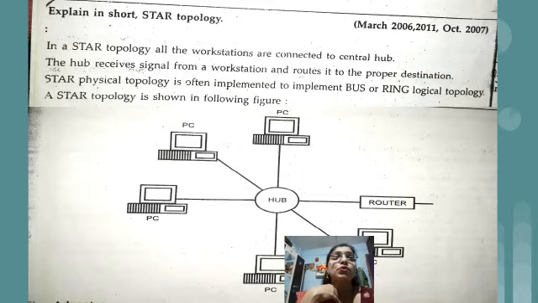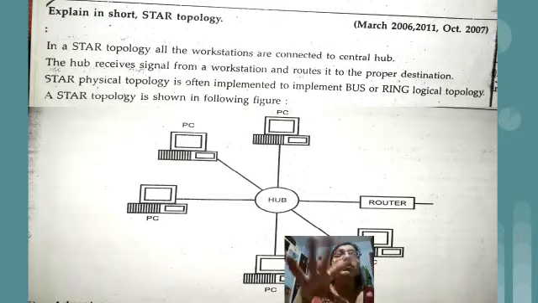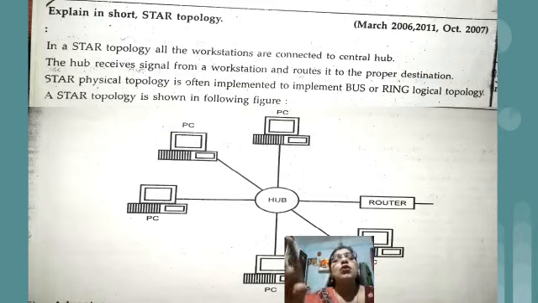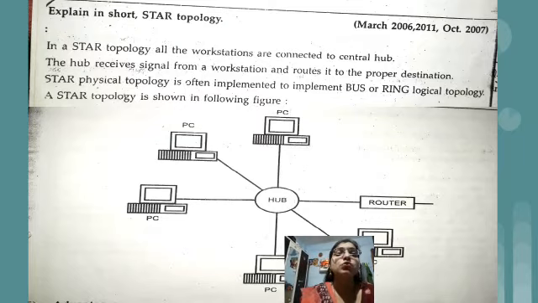Next is star topology. Basically this is a common topology which is used in all the colleges or institutions. That is, we are going to make use of a hub device to connect all the computers which are present in a network. So star topology doesn't mean it looks like a star. It is called star topology because there is a central machine, and that machine is nothing but the hub.